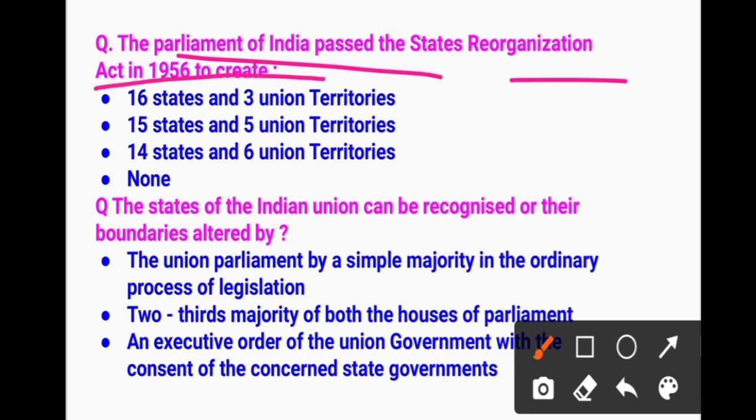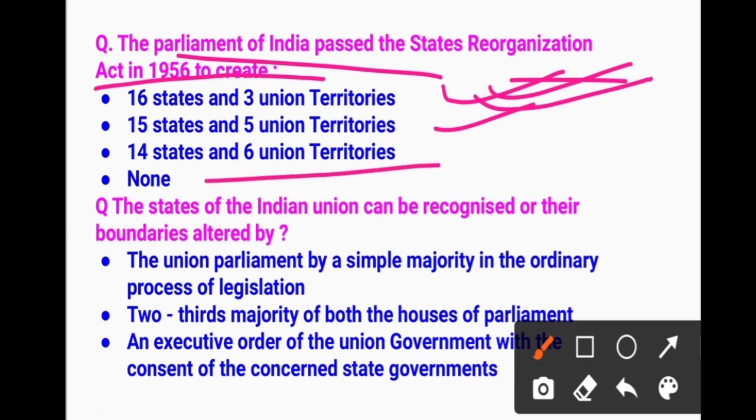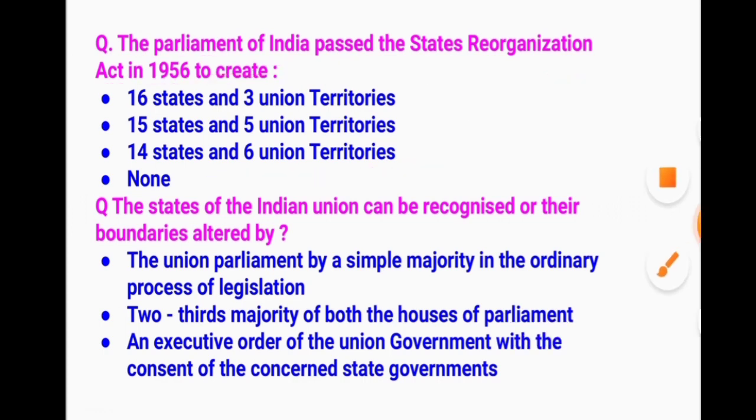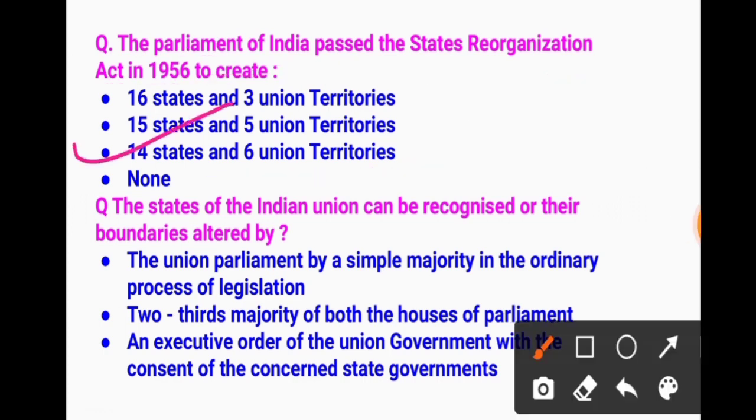Then the next question: the Parliament of India passed the States Reorganization Act in 1956 to create what? Whether 16 states and 3 union territories, or 15 states and 5 UTs, or 14 states and 6 union territories. Which one will be your answer? 14 states and 6 union territories. The next question is, the states of the Indian Union can be reorganized, or their boundaries altered, by whom?